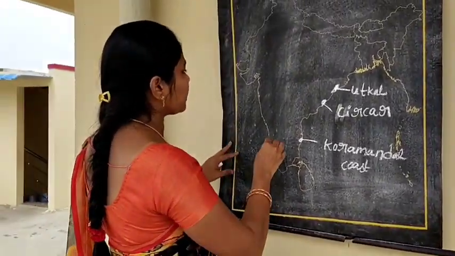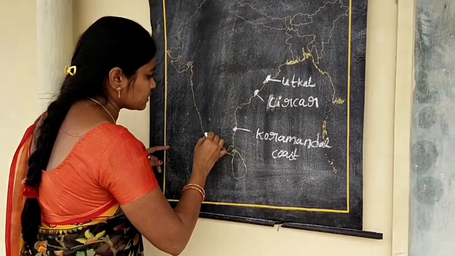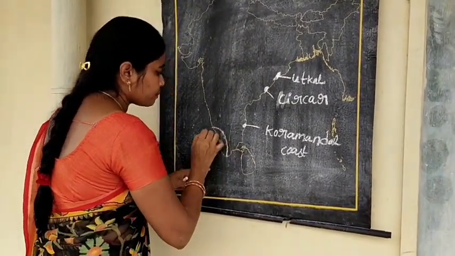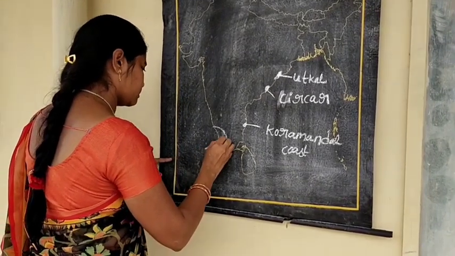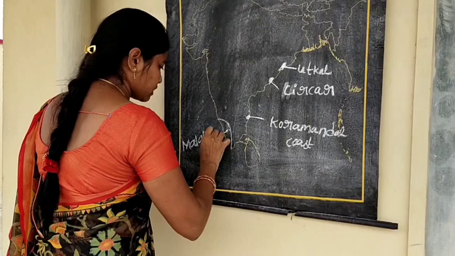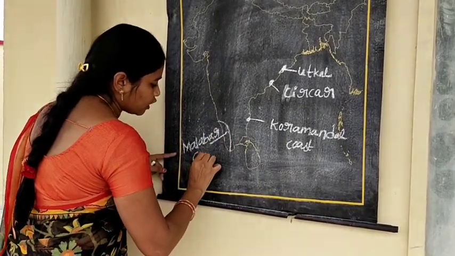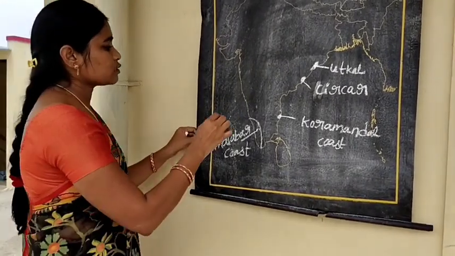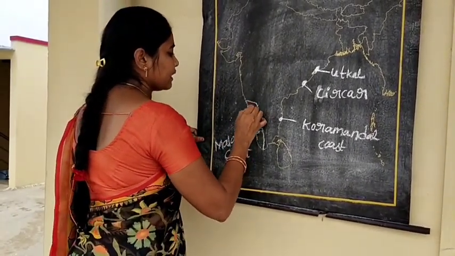And we are going to the West Coastal Plains. This is the Malabar Coast. Malabar Coast is located in Kerala. Next one is Canara Coast.